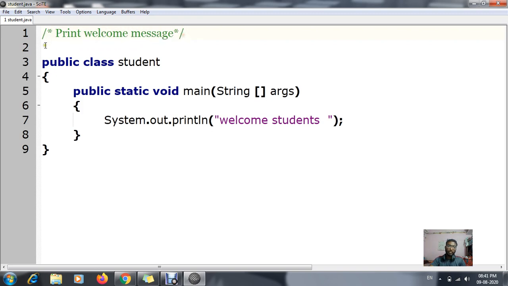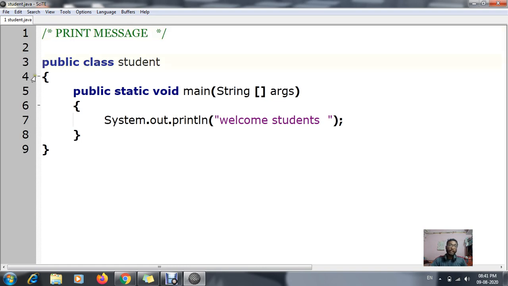This comment means whatever you are going to write between the slash star and star slash will be as it is. It doesn't matter whatever you write, it's just a comment. Print message, this is the first topic we are going to start with. Now the first step we are going to do is define a class.